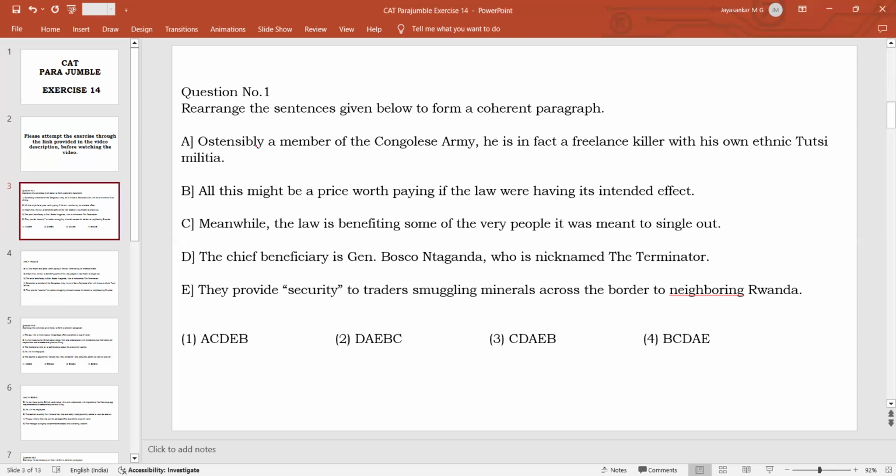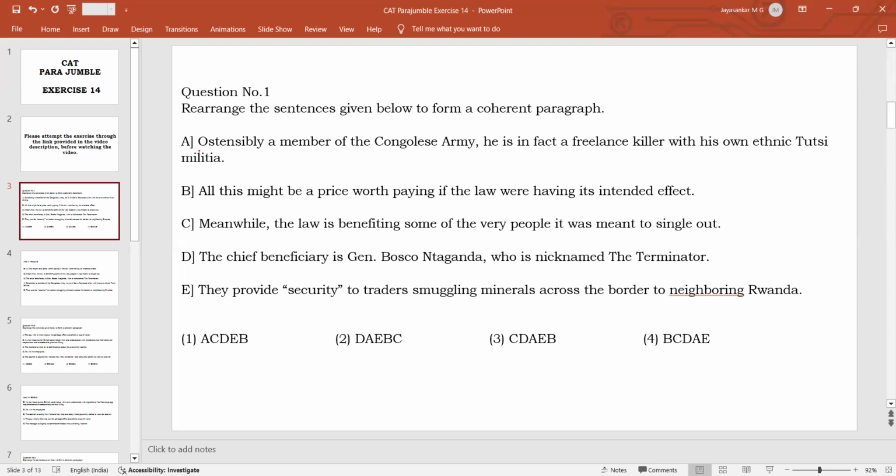Question number one is about a particular army general, and we are talking about the Congo, where Hutus and Tutsis are fighting, and about the neighboring country Rwanda. All these things are being talked about. Just by reading the sentences, maybe you won't get an idea. So in such cases, always try to form the connection between two or three sentences, or try to form sentence pairs. So here, what can you do?